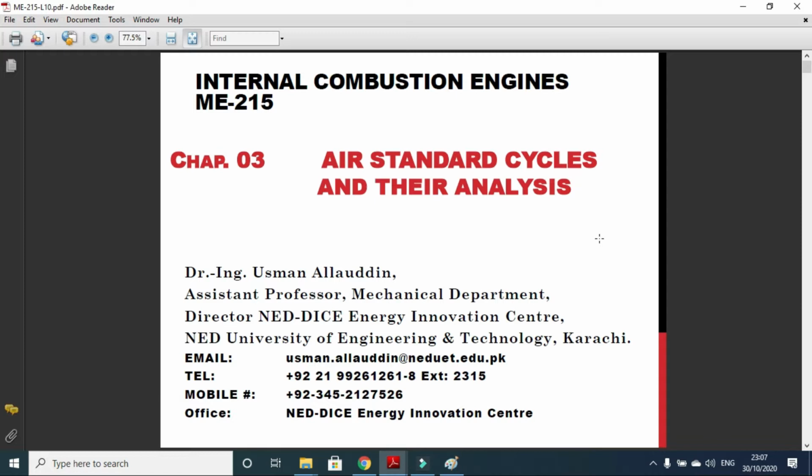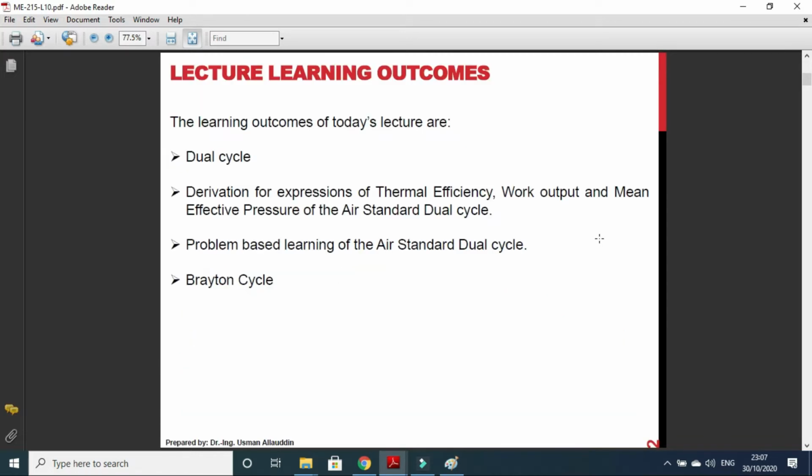So today is the last lecture on chapter number 3, air standard cycles and their analysis of book Kennison. These are the learning outcomes of today's lecture. In today's lecture, we will study the dual cycle. We will derive the expressions of thermal efficiency, work output, and mean effective pressure of the air standard dual cycle. Then we will do the problem-based learning of the air standard dual cycle.